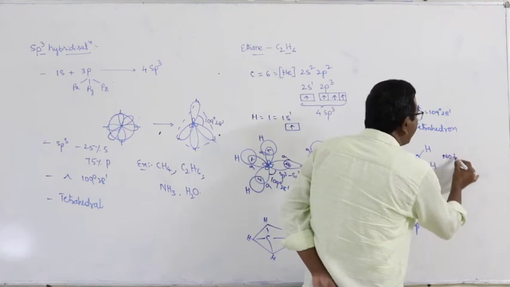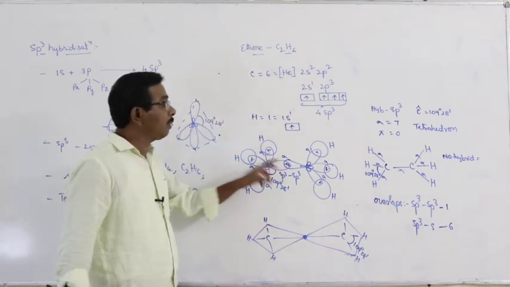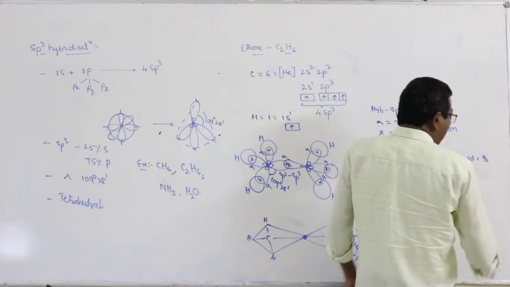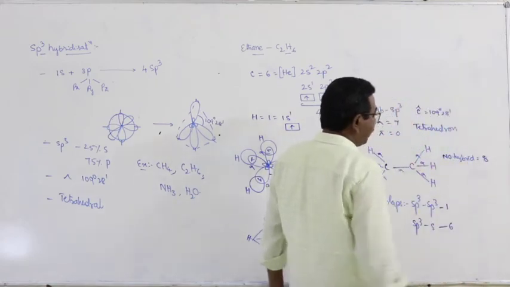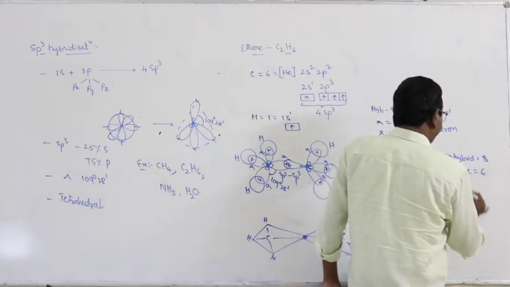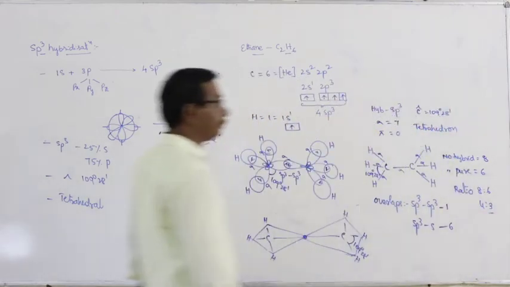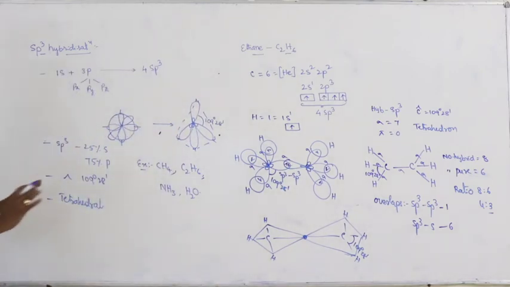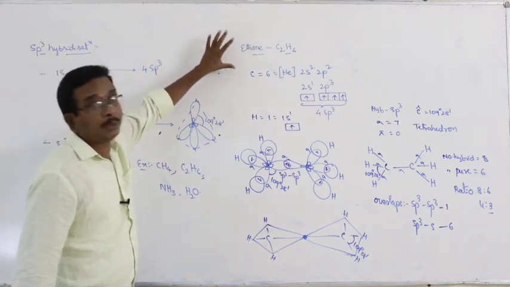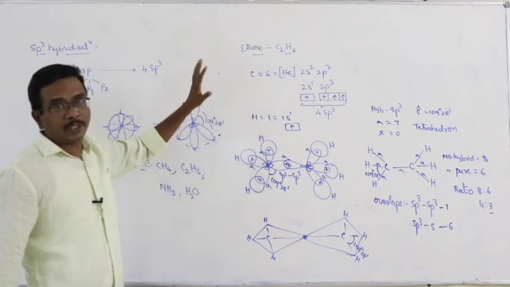Next one, number of hybrid orbitals. At each carbon atom there are 4 sp3 hybrid orbitals, 4 plus 4, 8. Number of pure orbitals equal to 6. Ratio 8:6, that is equal to 4:3. This is about the formation of ethane molecule by the involvement of sp3 hybridization.